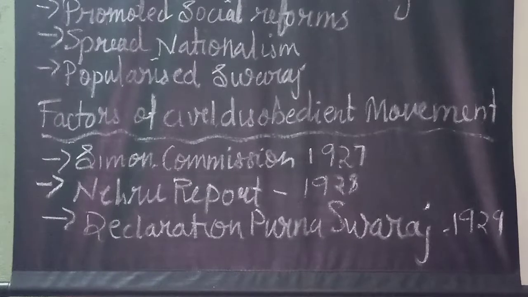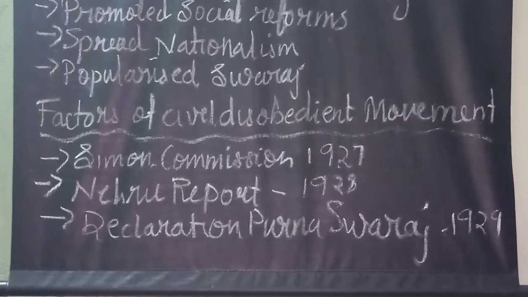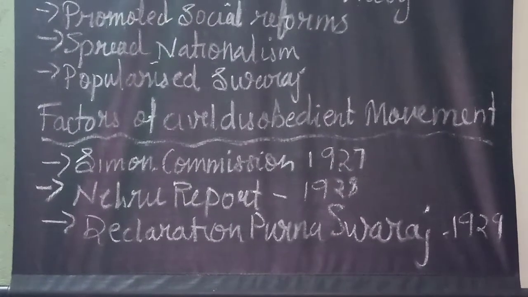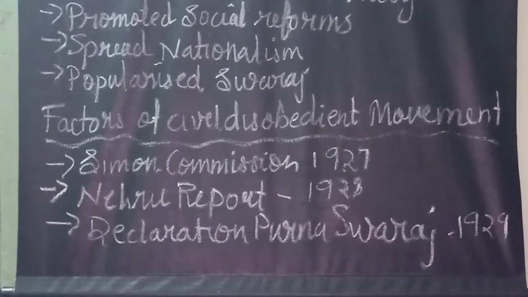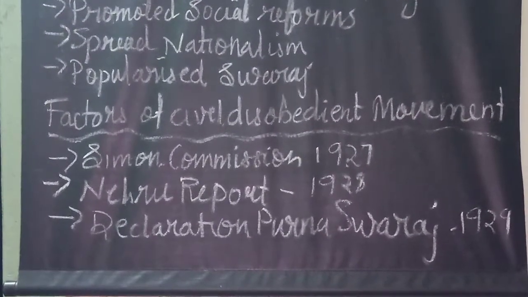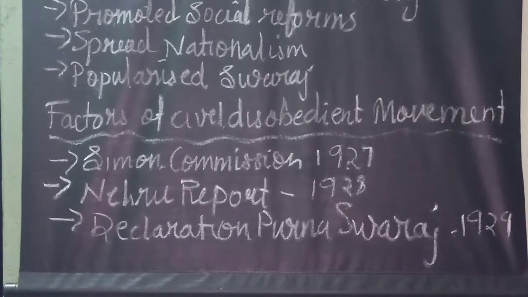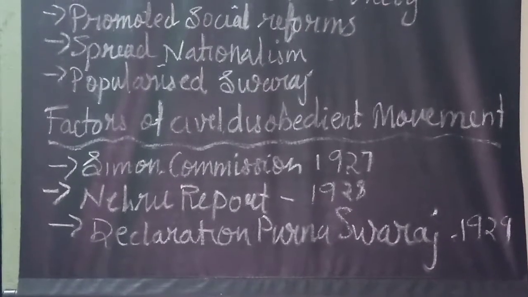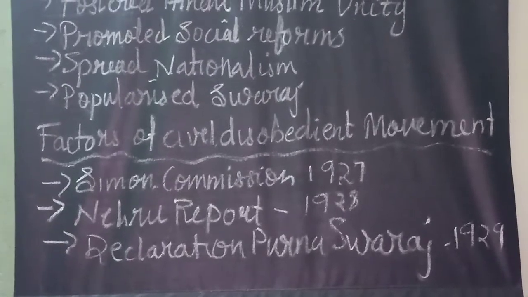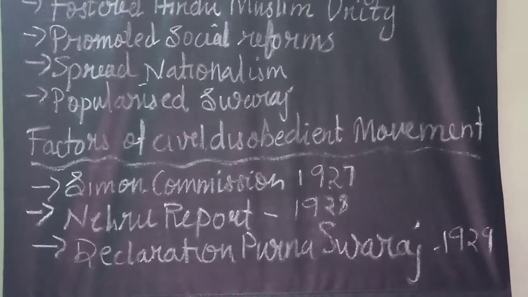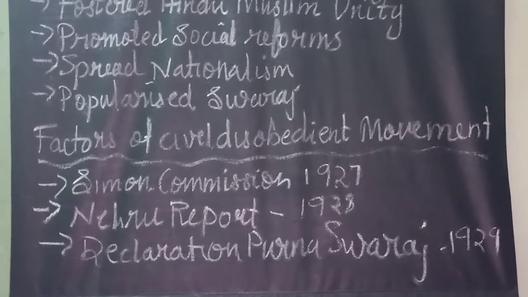The British government took a lot of brutal measures to suppress this. Police arrests also took place. Lala Lajpat Rai was arrested and beaten up mercilessly on October 30th, 1928, at Lahore railway station while leading a demonstration, and that led to the loss of his life due to lathi blows.